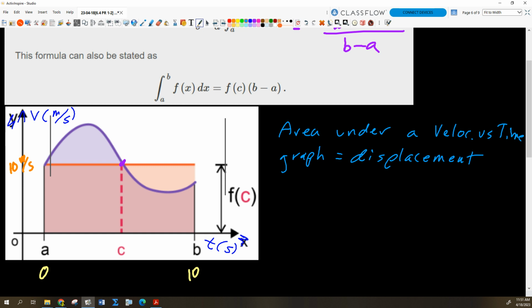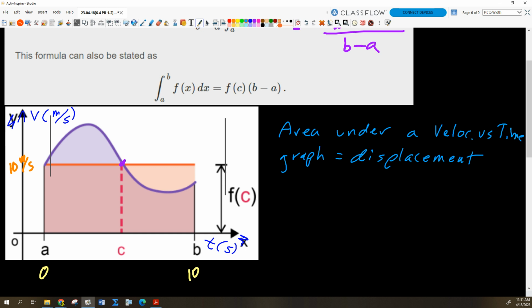But if I have some function that's continuous everywhere on this domain, then I can always redistribute that area into a constant flat top function, and we'll call that value the average rate of change. By the mean value theorem for integrals, there has to be at least one place in the interval where I'm at my average rate of change.